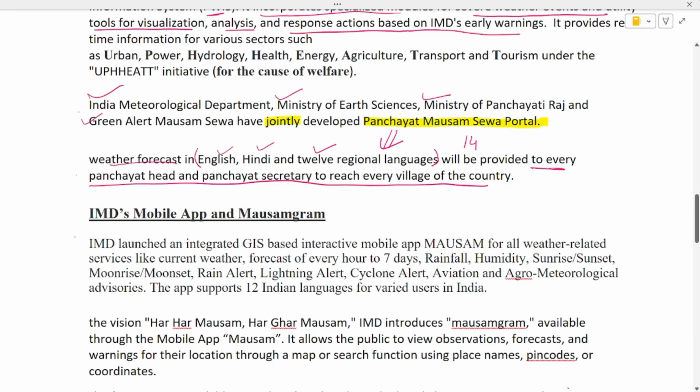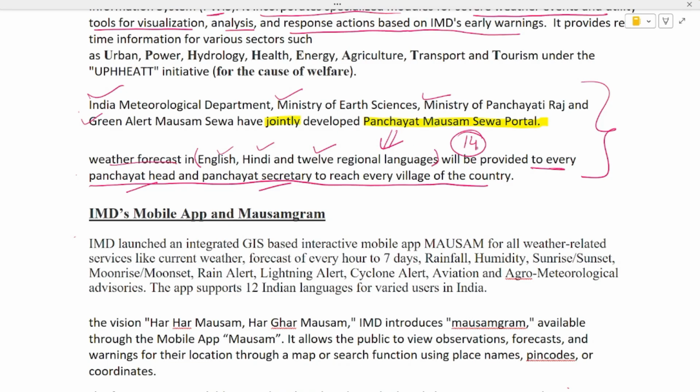What is important in this part where we have read about the Panchayat Mausam Seva portal? The important part is how many languages it supports. That is 14 languages, including 12 regional languages and English and Hindi. Okay, and this weather forecast is not provided to an individual farmer or any one person. It is instead provided to the panchayat head and panchayat secretary of every village of the country, and then they are going to use this information as required.